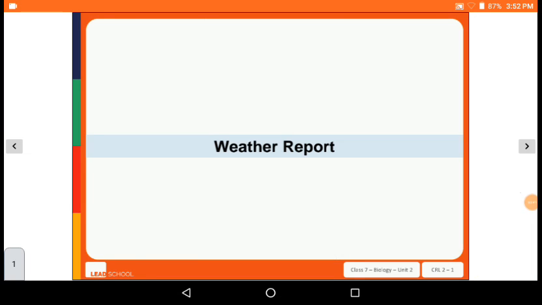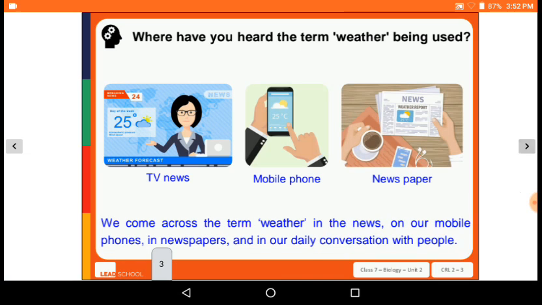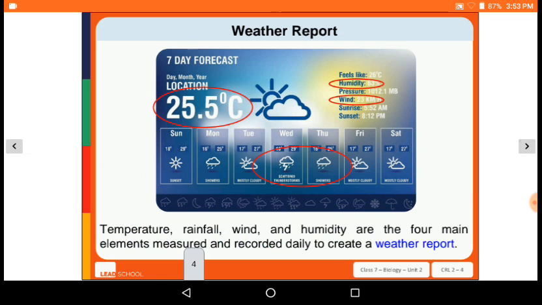Next, weather report. Where have you heard the term weather being used? सो टीवी न्यूज़, मोबाइल फ़ोन और न्यूज़पेपर सभी के अंदर वेदर वर्ड हमने सुना होगा। So we came across the term weather in news on our mobile phones, newspapers and in daily conversation with people. So temperature, rainfall, wind and humidity are the four main elements measured and recorded daily to create a weather report. ये चार सारी चीज को मिला के एक डेली रिपोर्ट बनता है, वेदर रिपोर्ट बनता है।